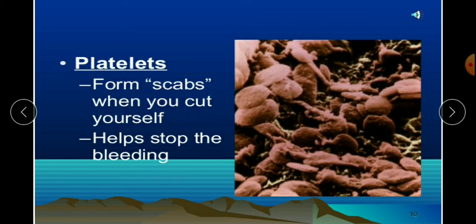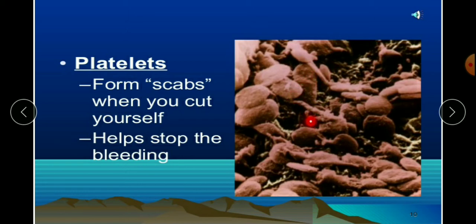Whenever you cut our body, or because of any wound or any cuts, you can see blood coming outside. After some time, if the cut is very small, within a few seconds you can see the blood stops coming outside. Why does it stop?